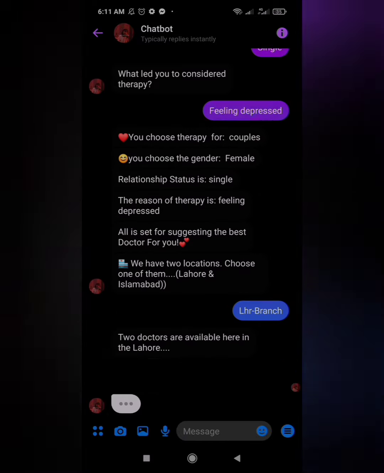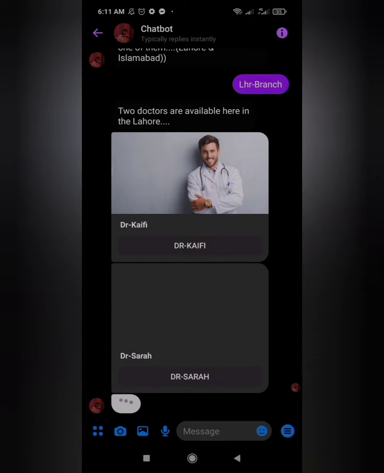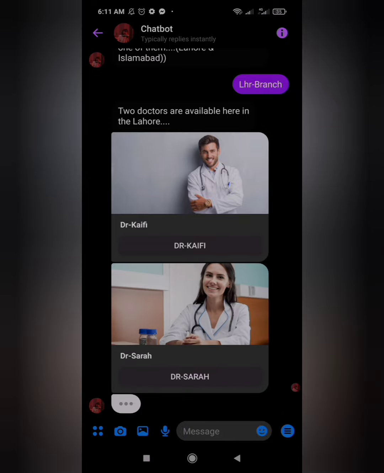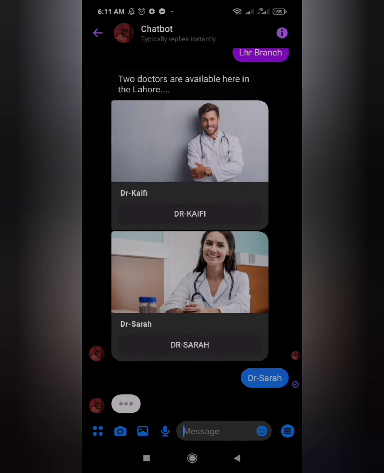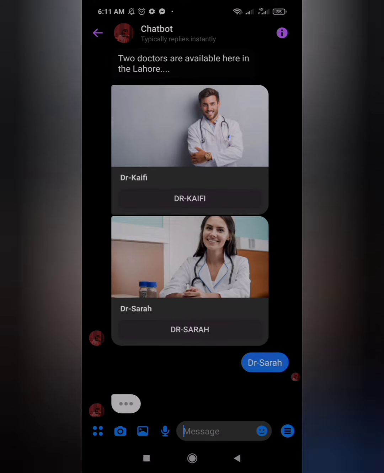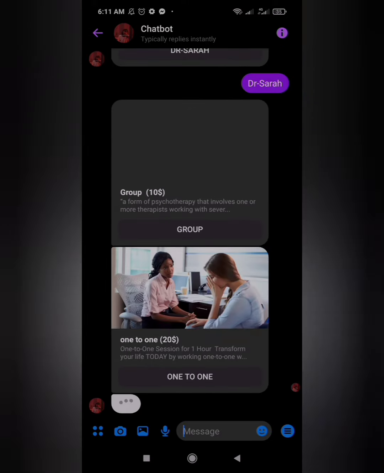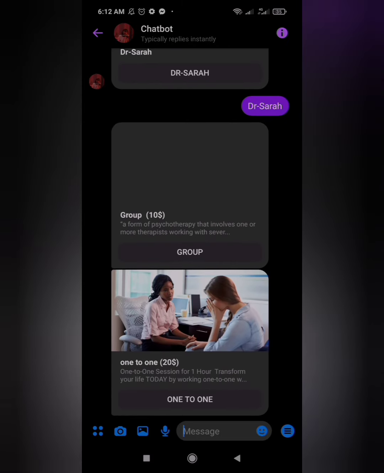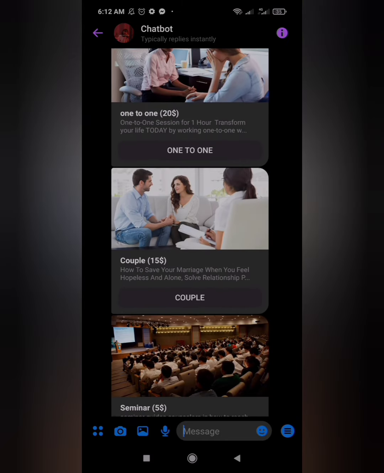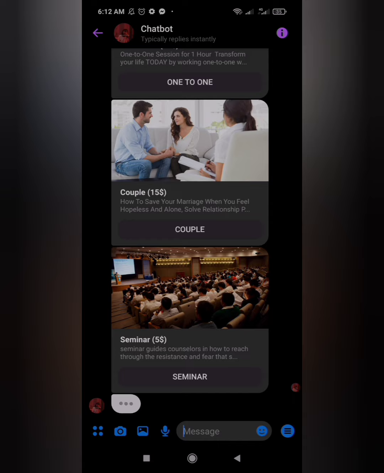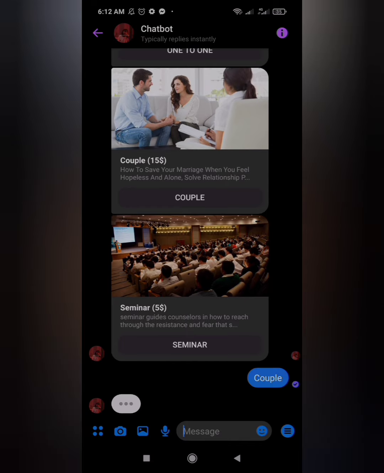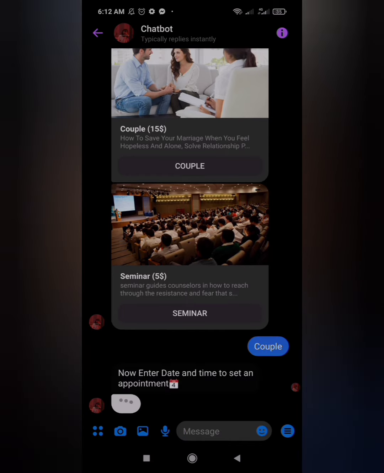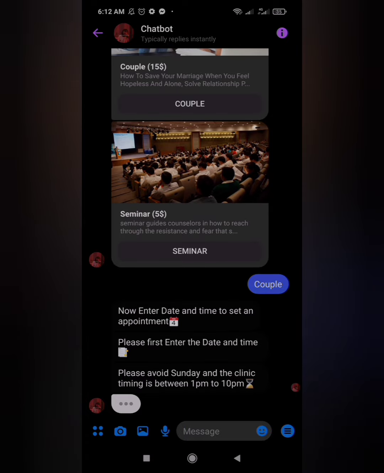After Lahore, it displays the list of doctors that are available. I choose a doctor. Then it suggests which type of session we want, like group, one-to-one, couple, and seminars. I am going to choose couple. Now we need to enter the details.